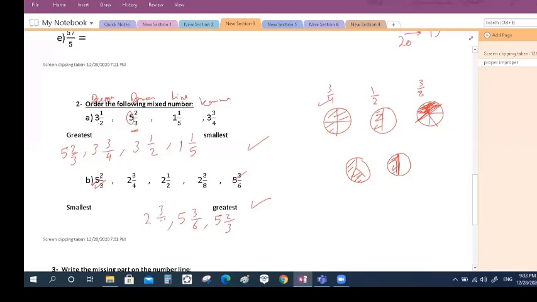Then 3/8 or half? No, half is bigger. If I eat half of the pizza, it's bigger than if I eat 3/8. So I will write 2 and a half. It's bigger. Then the smallest one will be 2 and 3/8. So from the smallest: 2 and 3/8, then 2 and a half, then 2 and 3/4, then 5 and 3/6, then 5 and 2/3. Okay.